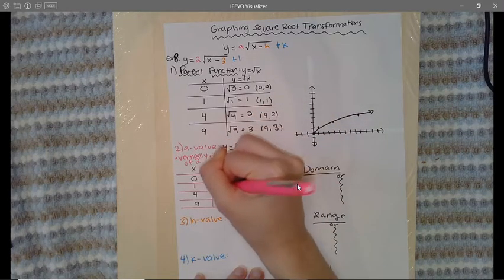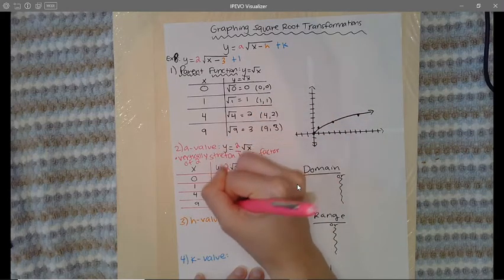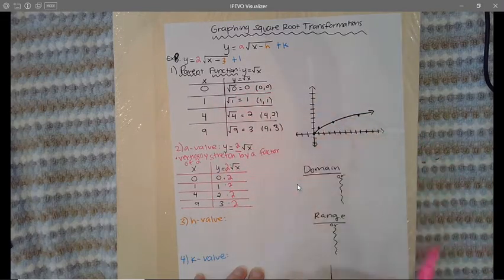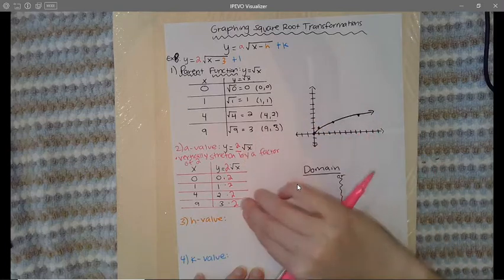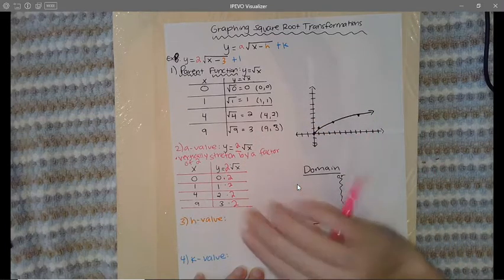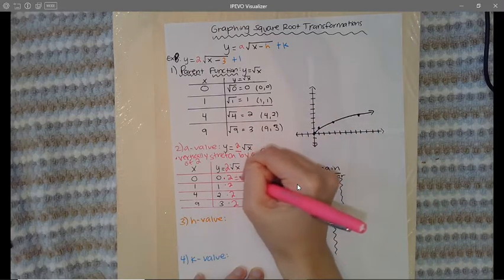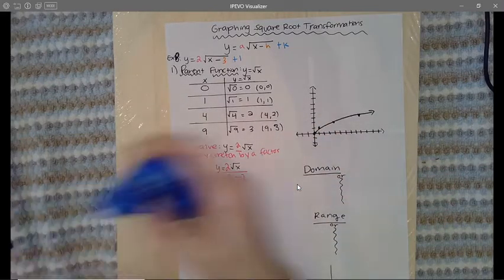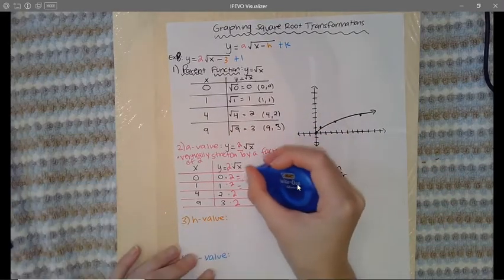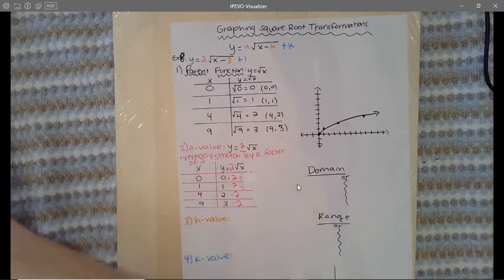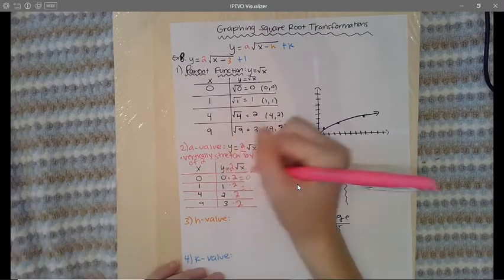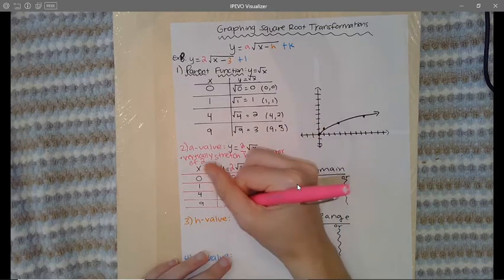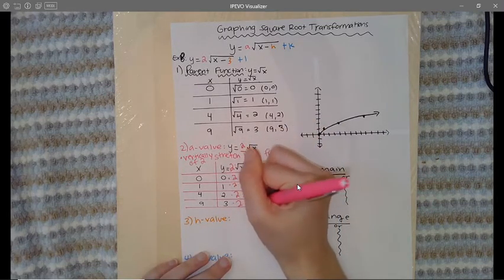Okay, so all you have to do to get the points for the a value graph is you copy down the parent function points, and all you got to do is multiply the y's by the a. So 0 times 2 is 2. 1 times 2 is, oh, good golly, 0 times 2 is not 2. Demon Cat's got me, you guys. 0 times 2 is 0. 1 times 2 is 2. 2 times 2 is 4. And 3 times 2 is 6.